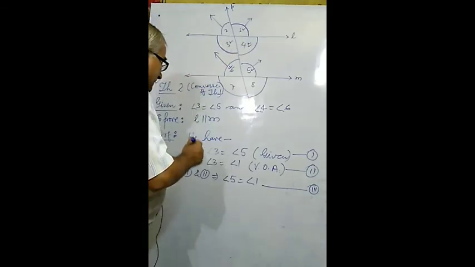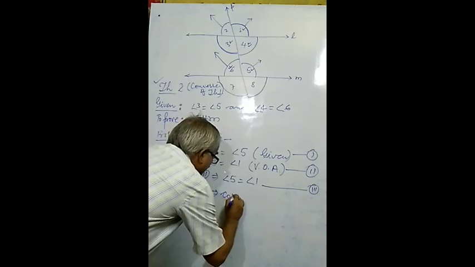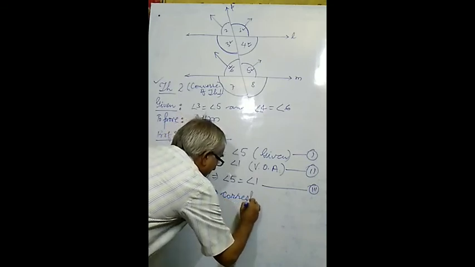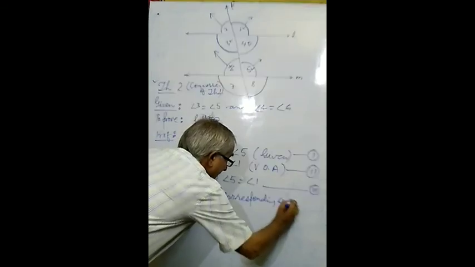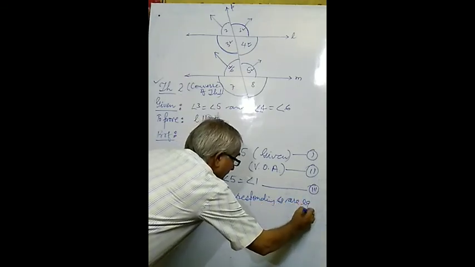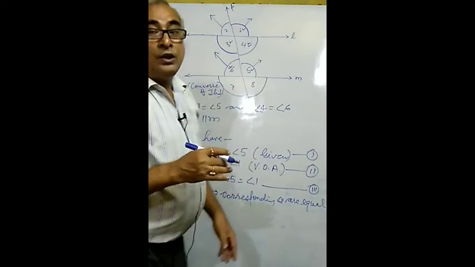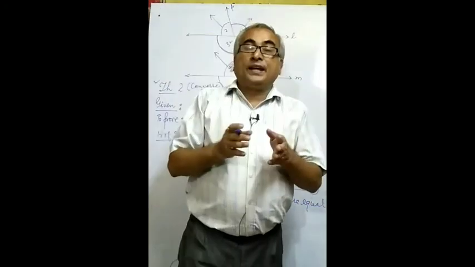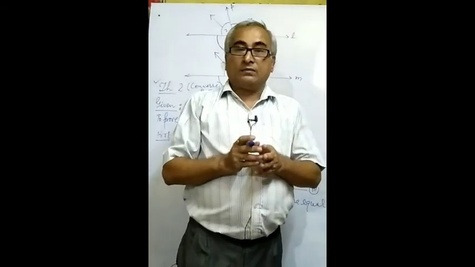So this implies corresponding angles are equal. If corresponding angles are equal, it will be possible only when both the lines in a plane are parallel.